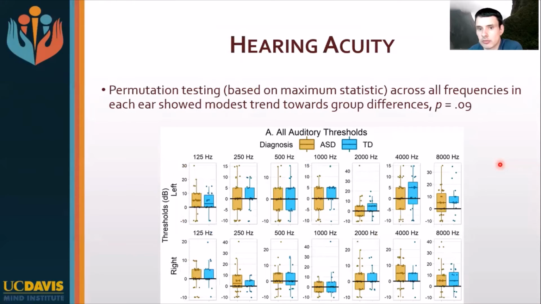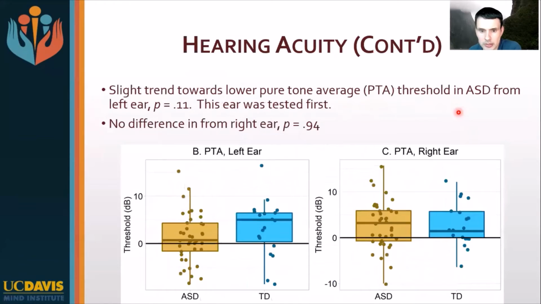We did not see nearly such robust group differences in hearing thresholds. When we use permutation testing based on finding the maximum statistic across all of these different frequencies in both ears, and then comparing that effect to a permutation distribution of effects that would be expected by chance, we did see a non-significant trend towards a group difference, but that was primarily driven by the left ear, where you can see perhaps slightly lower thresholds in autism, and the left ear was always tested first.